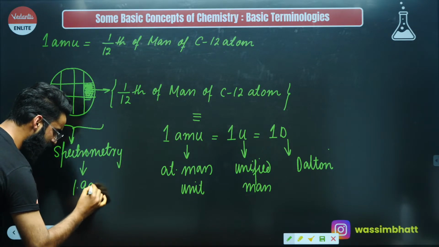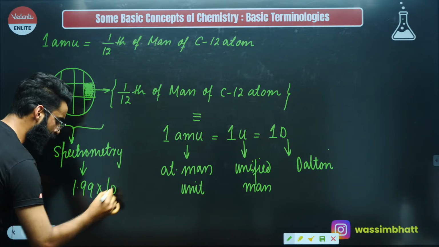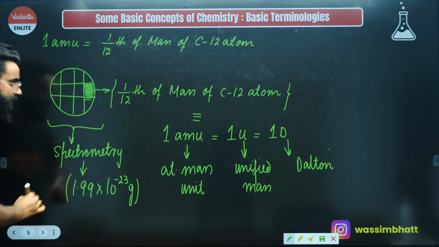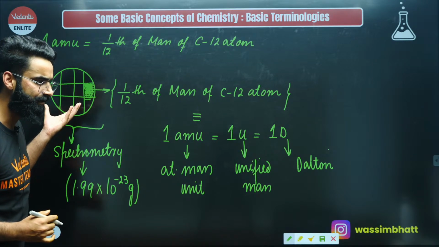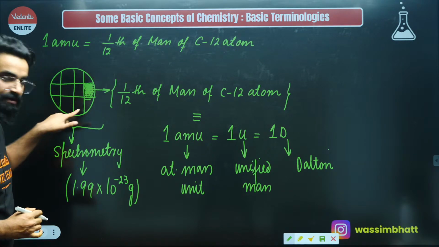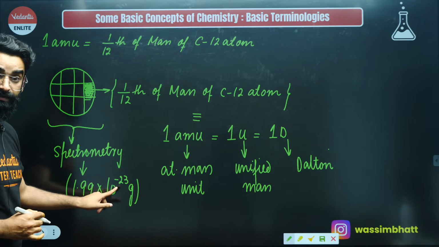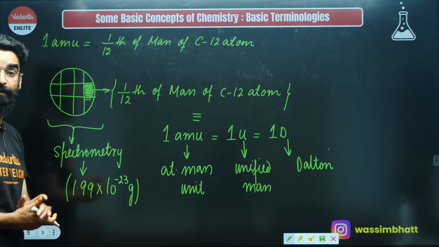It was found out to be 1.99 × 10^-23 grams. This is the mass of the whole carbon-12 atom, right?